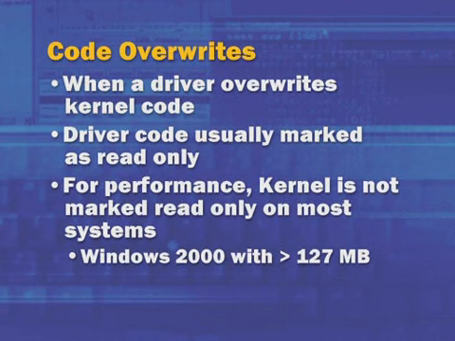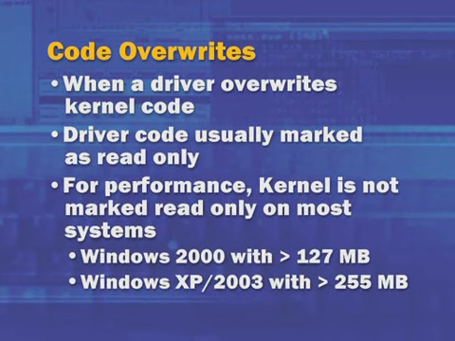into that large page. The conditions under which the system uses large pages as the performance optimization are that the machine has more than 127 megabytes if it's running Windows 2000, or if it's running Windows XP or Server 2003, that the system has more than 255 megabytes. So in other words, almost all the time on systems today, system code write protection will be off by default.